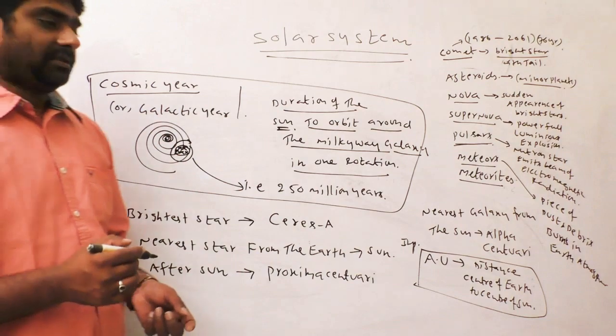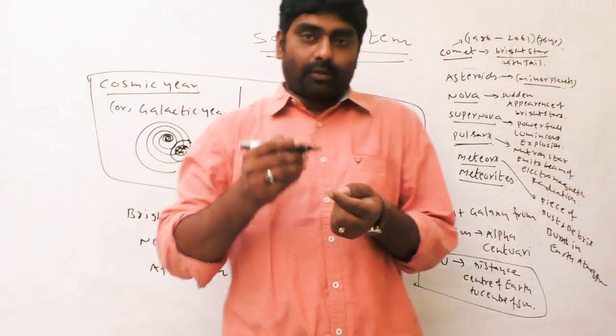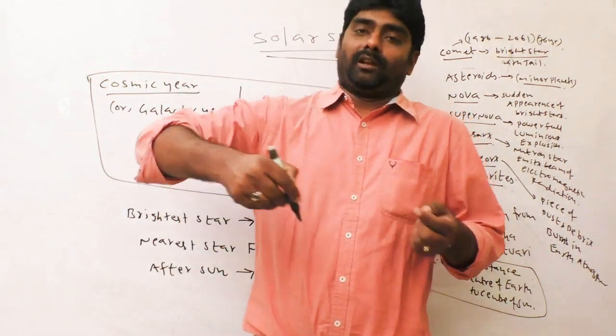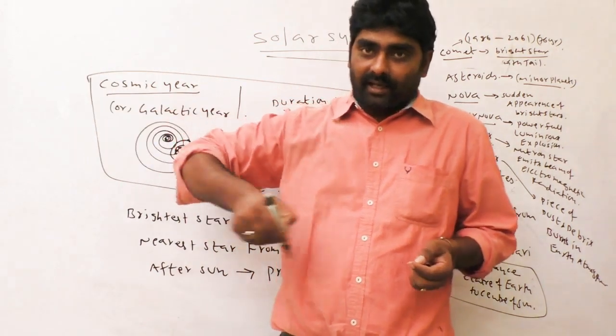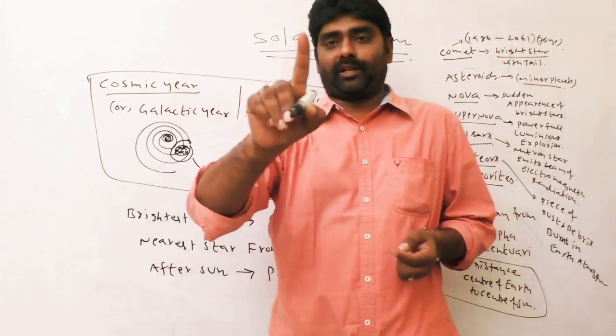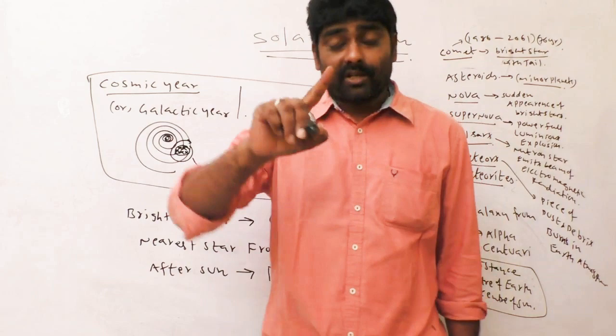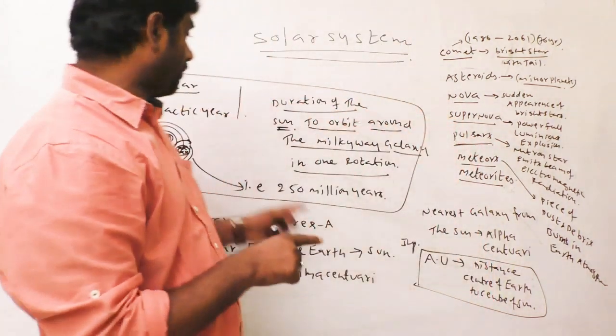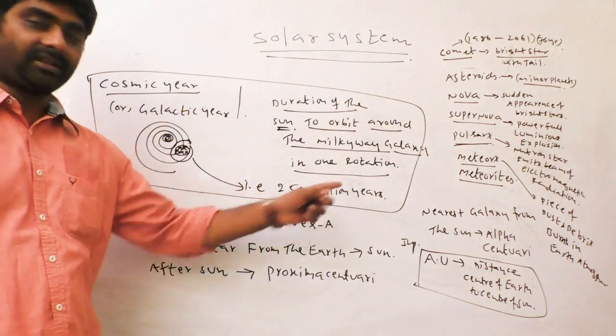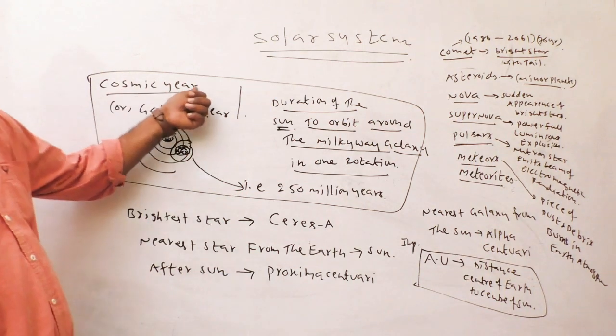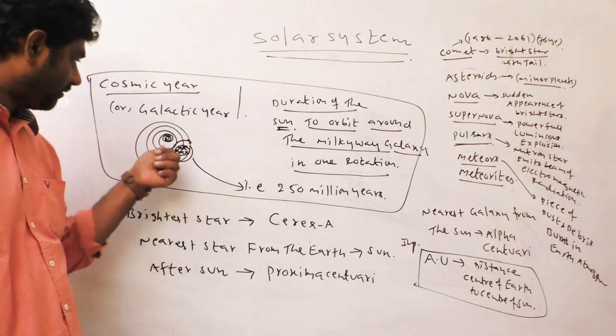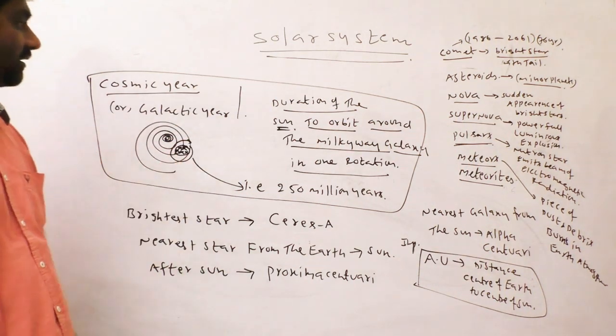That means the Sun, along with its own rotation, revolves around the Milky Way. For one rotation around the Milky Way, the Sun takes 250 million years, which is known as cosmic year or galactic year, because for a galaxy we call it a galactic year.